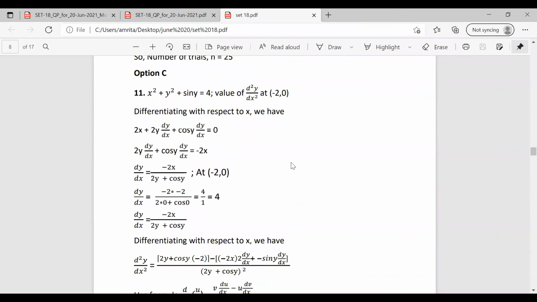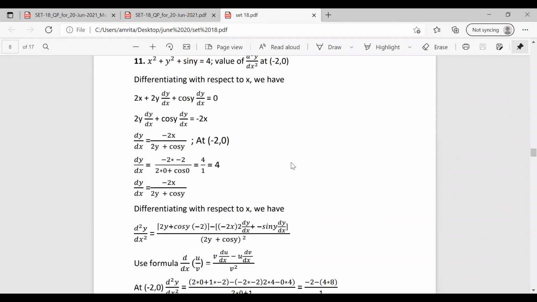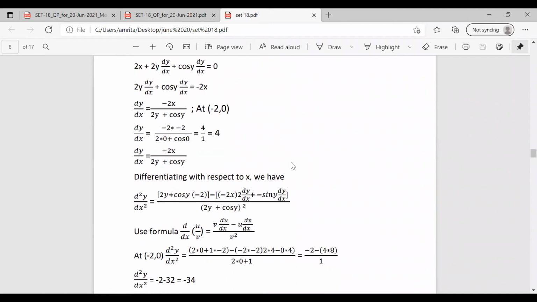So rearranging this equation, 2x plus 2y dy by dx plus cos y dy by dx equal to 0. So we have 2y dy by dx plus cos y into dy by dx equal to minus 2x. Taking 2x to the other side, it becomes minus 2x. Taking dy by dx in common, we have dy by dx into 2y plus cos y equal to minus 2x. So we can write dy by dx as minus 2x by 2y plus cos y. So differentiating, we found the value of dy by dx as minus 2x by 2y plus cos y.